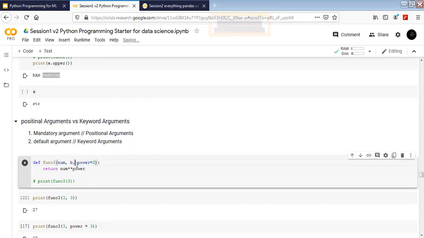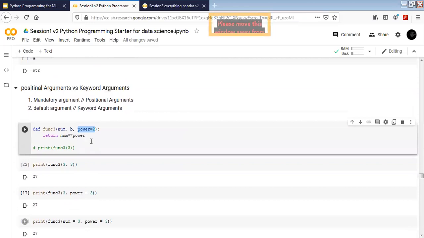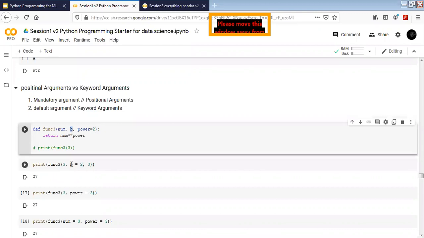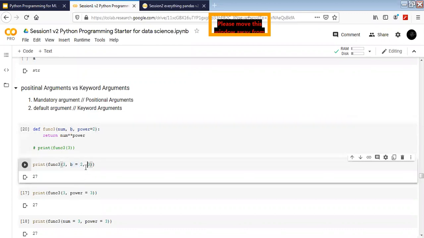Once you have utilized the keyword argument to pass in a value, the rest of all the arguments that you are going to pass here have to be keyword arguments only. For example, in this situation, if I have assigned b equal to here, then for the next one I have to write the power spelling and then write the equal here. Otherwise it won't work, it's going to cause us a problem.